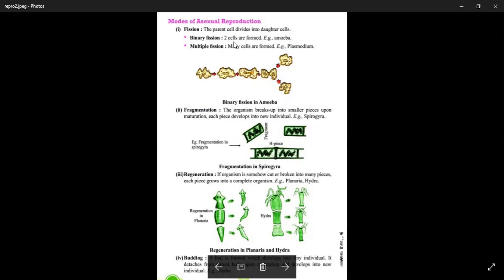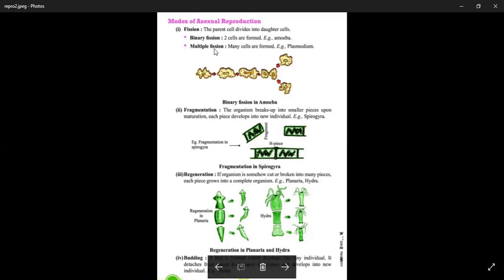In binary fission, two cells are formed, and in multiple fission, many cells are formed. Binary fission occurs in amoeba, and one more example is Leishmania. There is a difference: there is no fixed plane of division in amoeba, while in Leishmania, a longitudinal plane occurs.